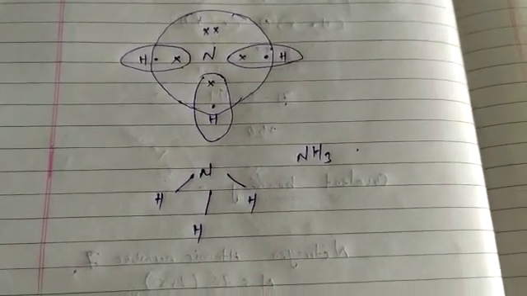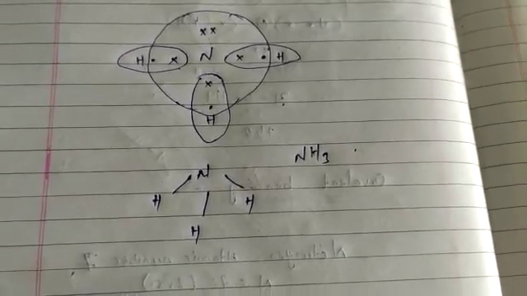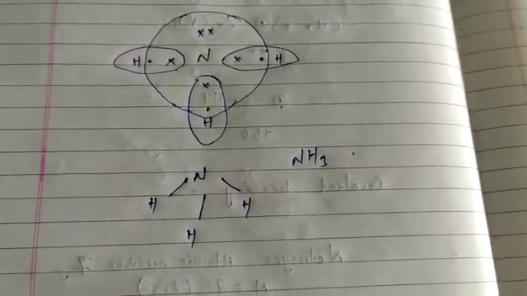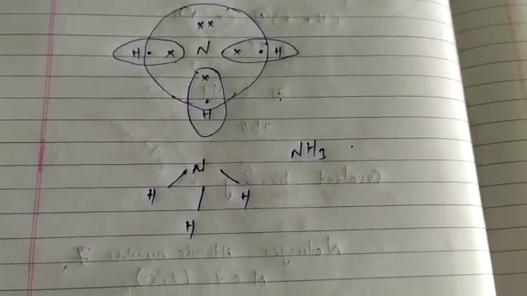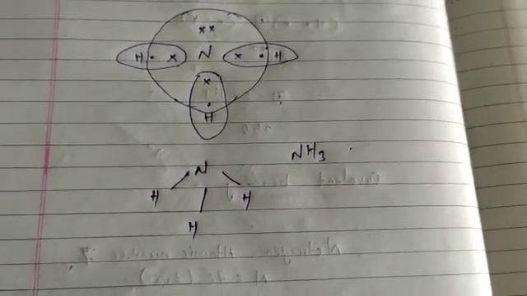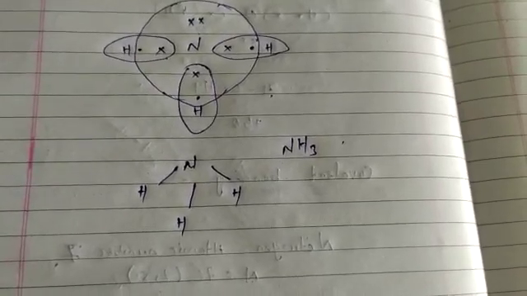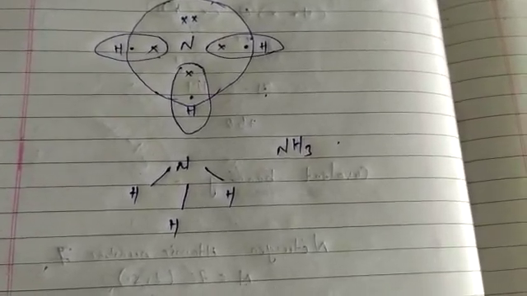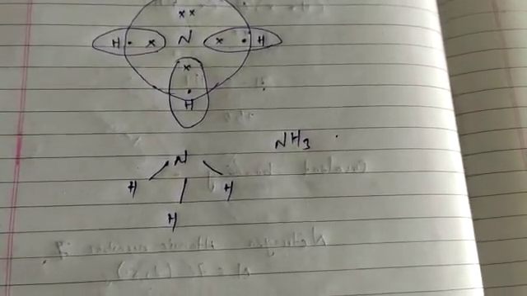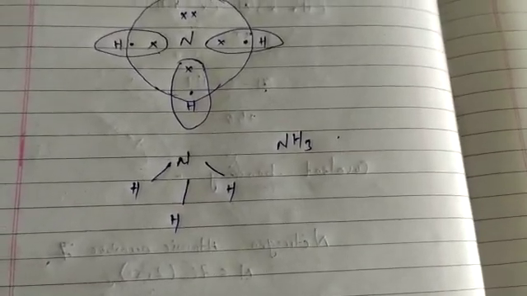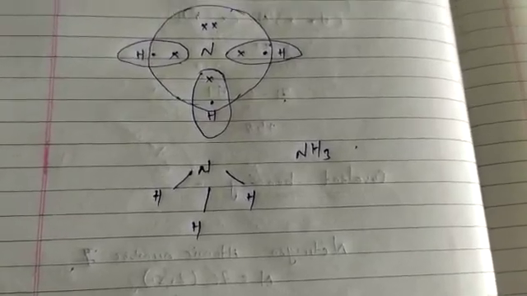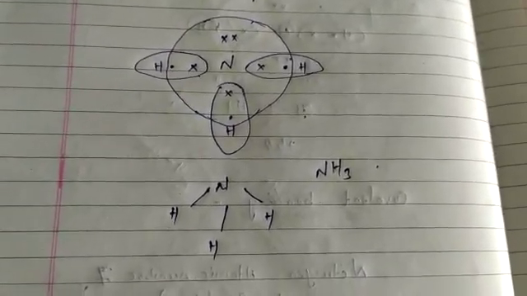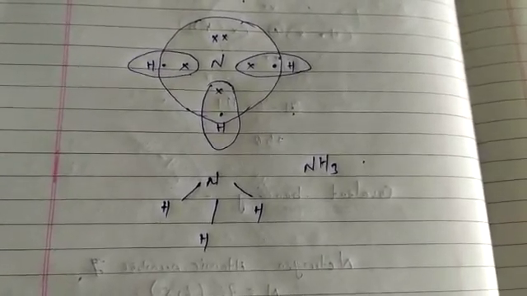Similarly, let us take methane as an example, which is a compound of carbon. Now we will go towards carbon. The formula of methane is CH4. Methane is widely used as a fuel and is the main component of biogas and compressed natural gas. It is one of the simplest compounds formed by carbon.